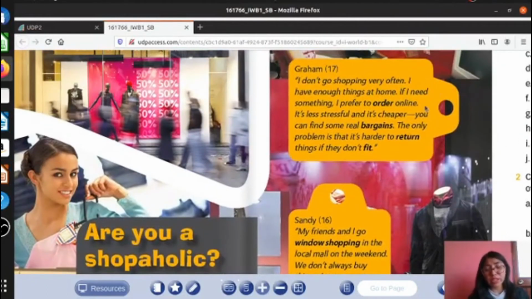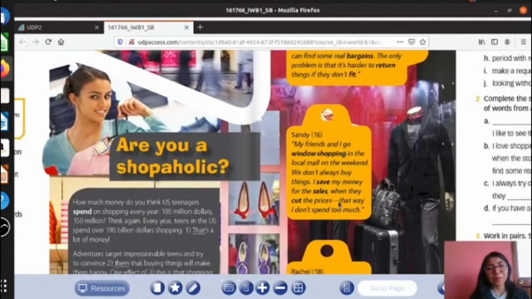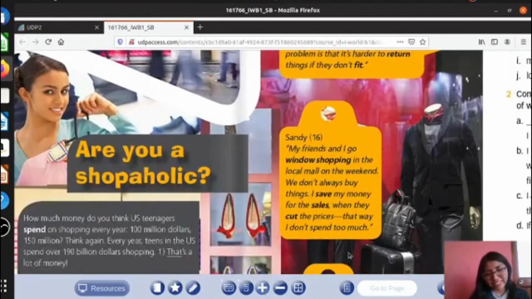We are going to read some comments. Vamos a leer unos comentarios, okay? I don't go shopping very often. I have enough things at home. If I need something, I prefer to order online. It's less stressful and it is cheaper. You can find some real bargains. The only problem is that it is harder to return things if they don't fit. Okay, that is a problem that I told you before. Shopping online, that is difficult.